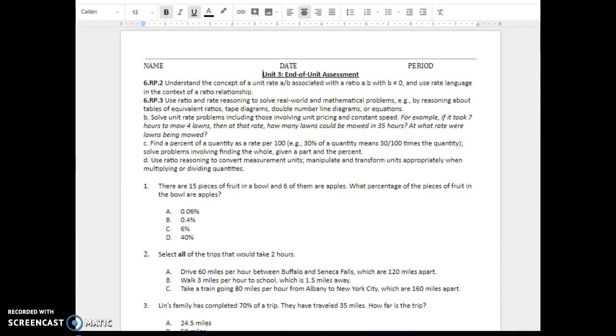Question 2. Select all the trips that would take 2 hours. A. Drive 60 miles per hour between Buffalo and Seneca Falls, which are 120 miles apart. B. Walk 3 miles per hour to school, which is 1.5 miles away. C. Take a train going 80 miles per hour from Albany to New York City, which are 160 miles apart.